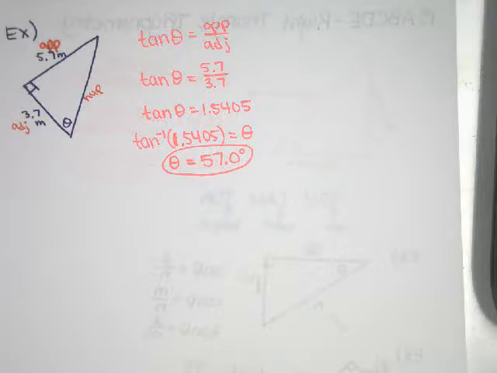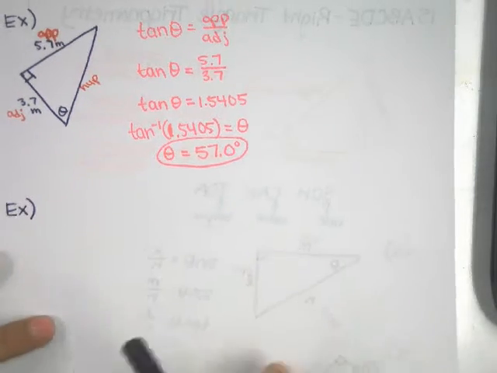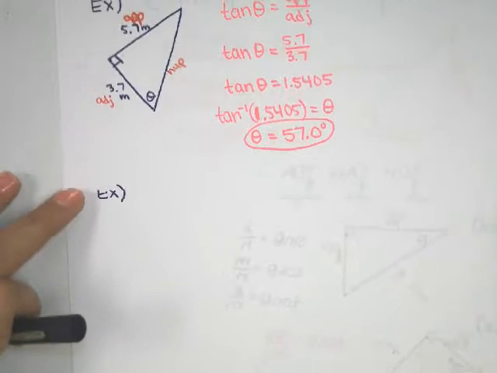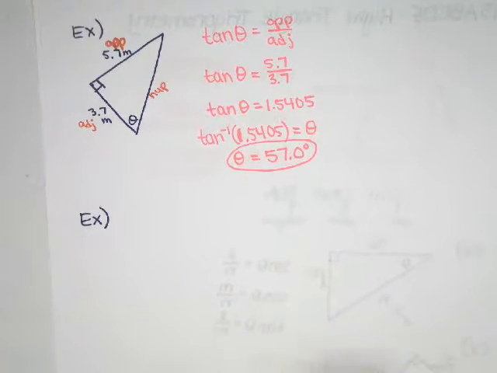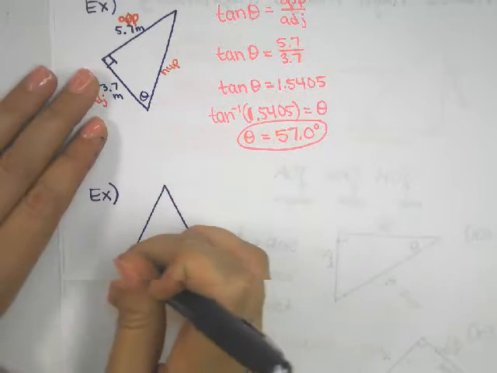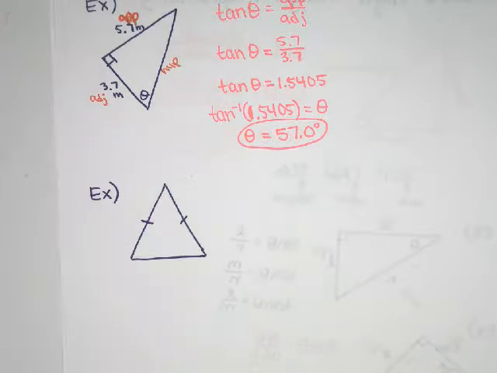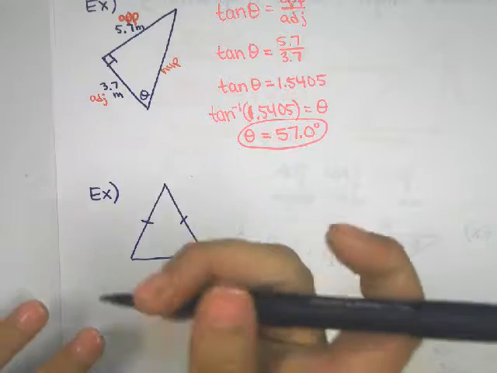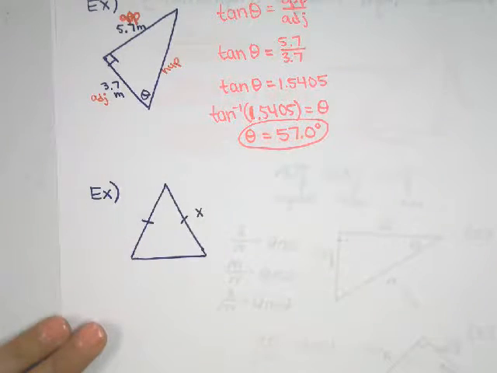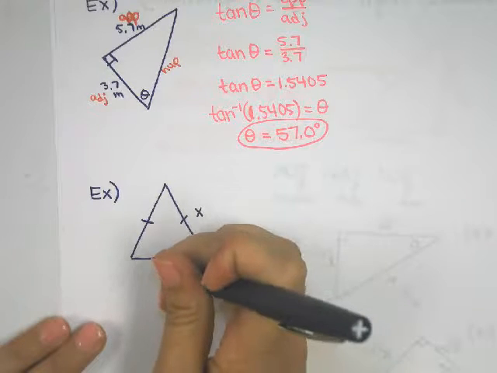All right, the last question we need to do deals with an isosceles triangle. Isosceles is a definition that you have heard before in geometry, maybe even before that. An isosceles triangle is a triangle where two sides are the same length. So this is an example of an isosceles triangle. I'm going to say we want to find this side, and our bottom side is 5 meters.